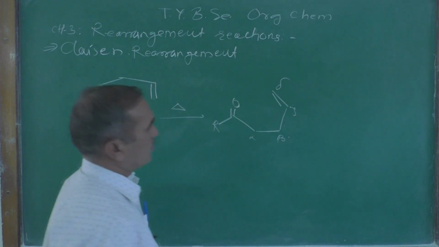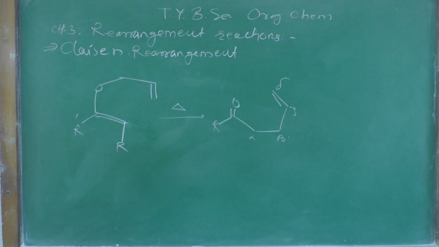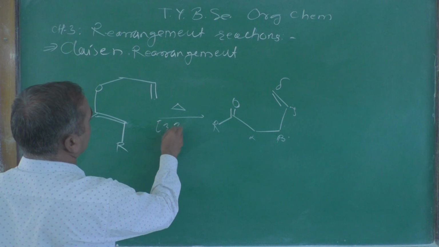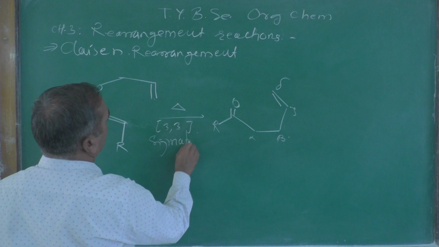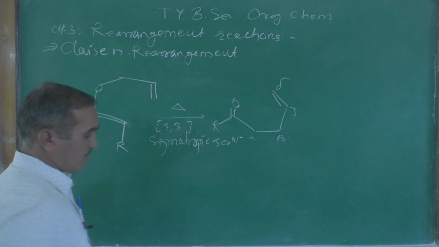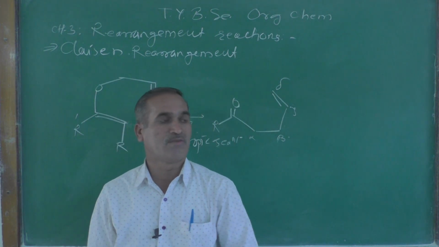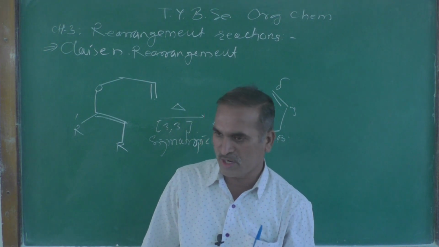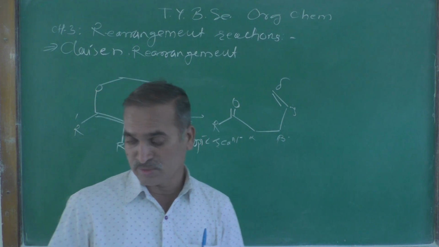A gamma delta unsaturated carbonyl compound is formed, and this is a 3,3 sigmatropic rearrangement reaction. And as we know, a rearrangement reaction is a reaction in which the carbon skeleton or the functional group or both are modified.